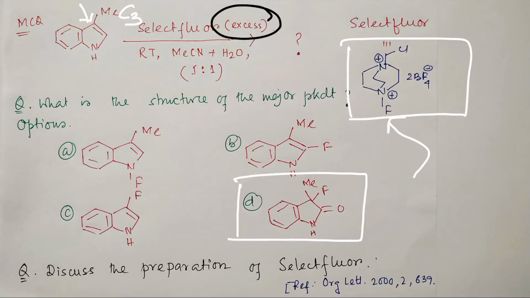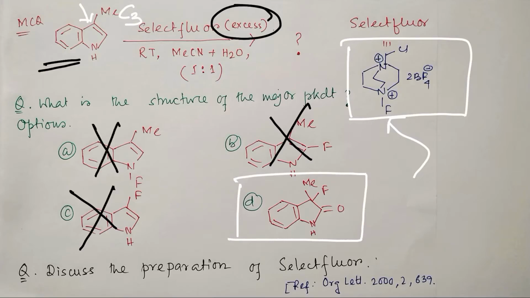By the way, another technique is the process of elimination. This indole is capable of C3 substitution, so this option is not possible, point number one. Second, see, the methyl group is gone, not possible here. And the third option is N-F bond formation here, that is also not stable, because we are talking about the instability of the N-F bond. Why would one unstable bond result in another unstable bond? Not possible. So which option is left? Only this.